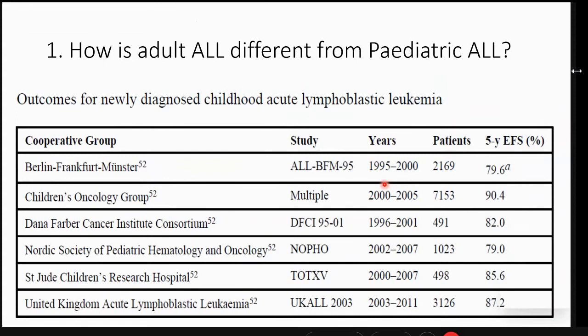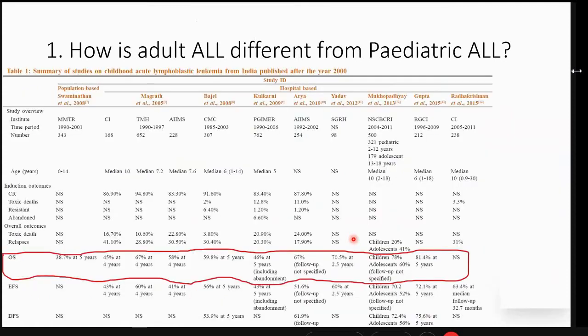This is the story of pediatric ALLs beyond 90s, that is of this century. And if we see the BFM group, the Children's Oncology Group, and St. Jude's, all of them have reported long-term 5-year EFS in the range of 80s to 90%. So this is the success story as far as the pediatric ALL is concerned.